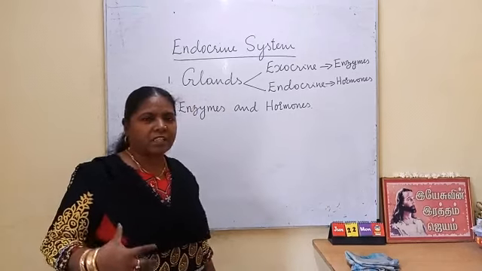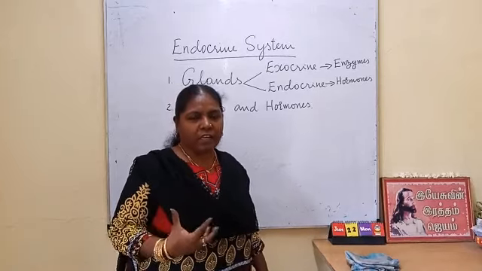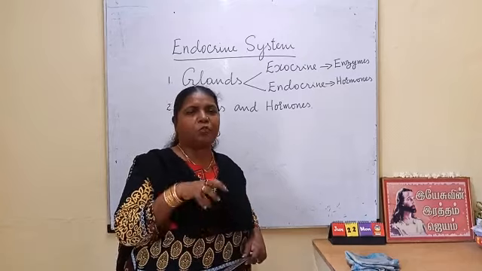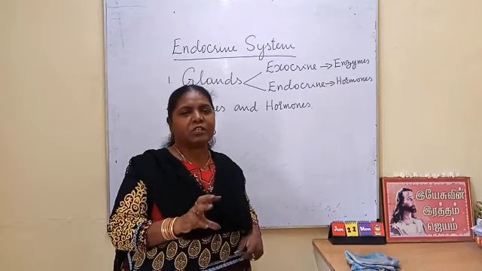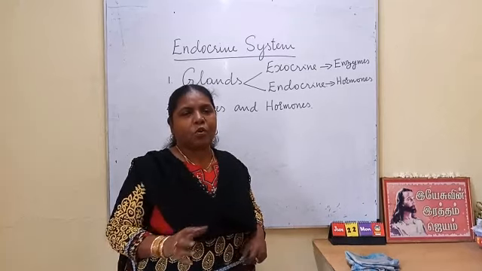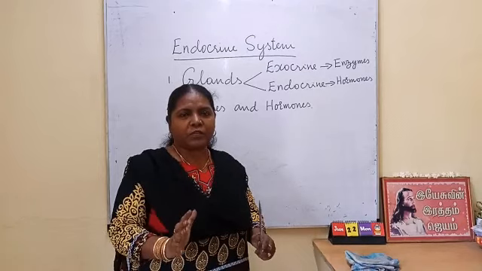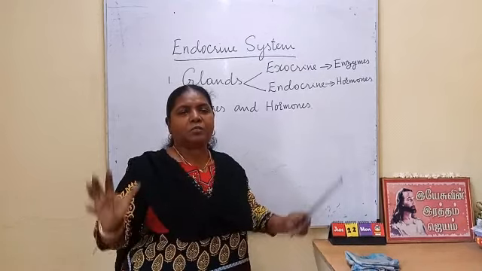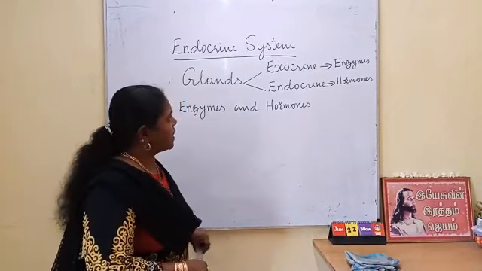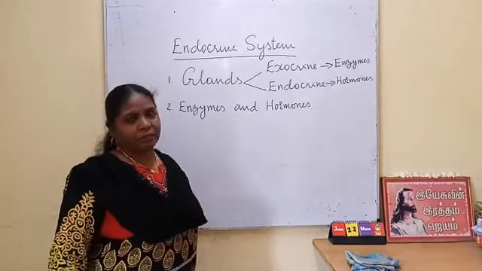The metabolic activities that are taking place in our body require this chemical coordination. Then only will they function together, because each system is made up of organs. Each organ consists of tissues. Each tissue is made up of cells. So all these parts coordinate for the function of that particular system. All the systems coordinate for the functioning of the body. Okay. So this chemical coordination is done by the endocrine system.